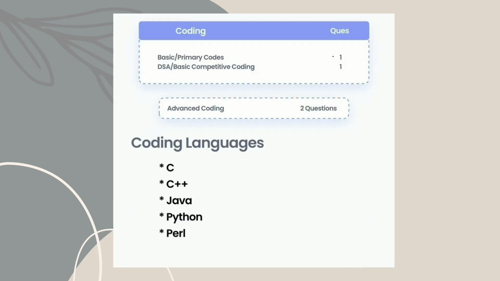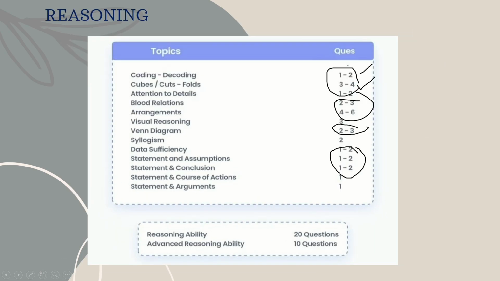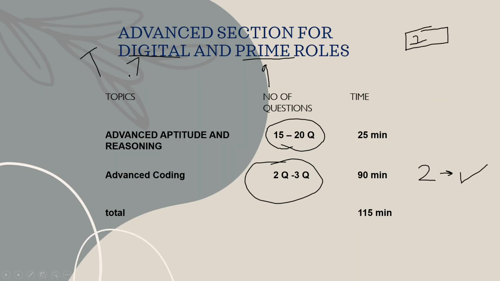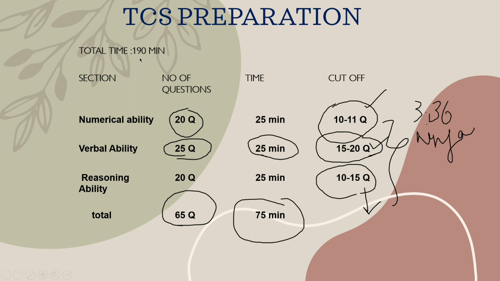Next one is coding. Coming to coding, I already said one is a basic code, another one is a complicated code. If you clear the basic code, you will get the digital role, and if you clear the other code as well, you will get the prime role. This is the best strategy to prepare for the TCS examination, and the overall time limit is 190 minutes. 190 minutes means more than 3 hours, I think.